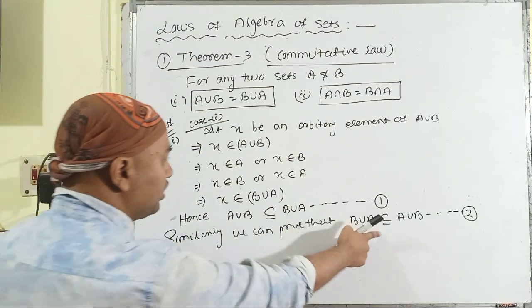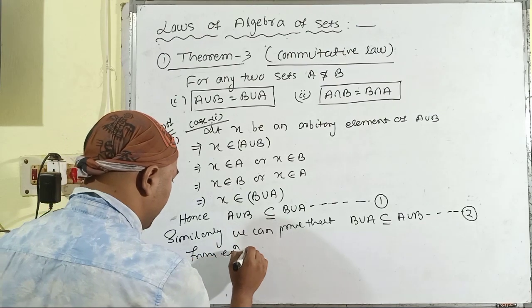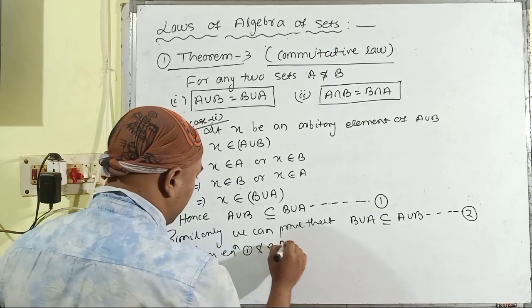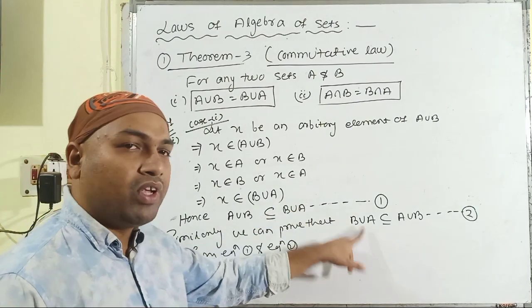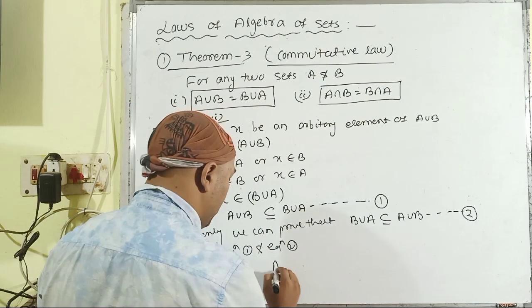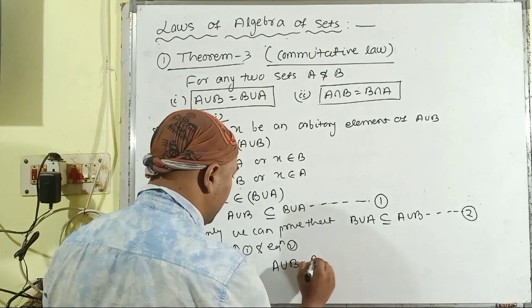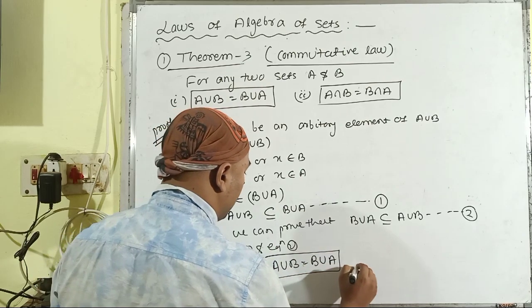By combining these two equations, equation 1 and equation 2, because this is the condition of equality of two sets, we can write A union B is equal to B union A, and here is the proof of the first part.